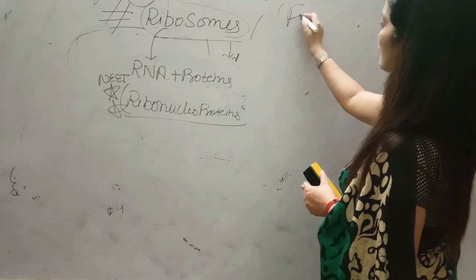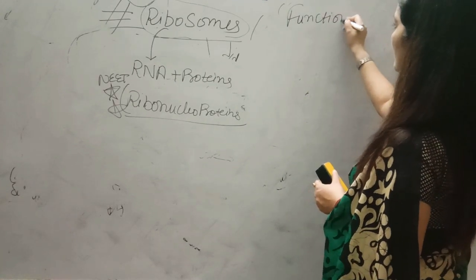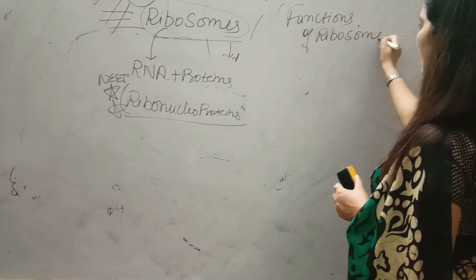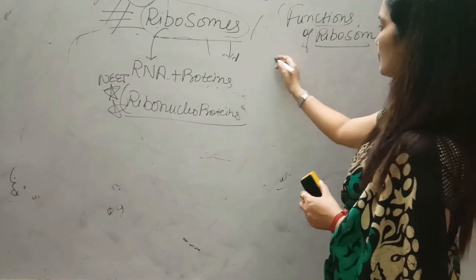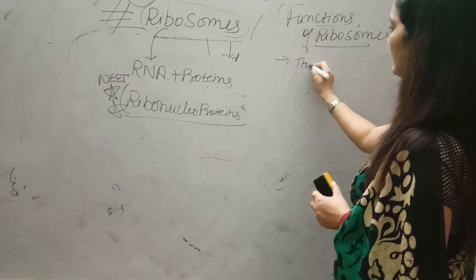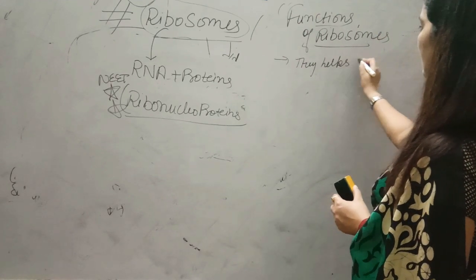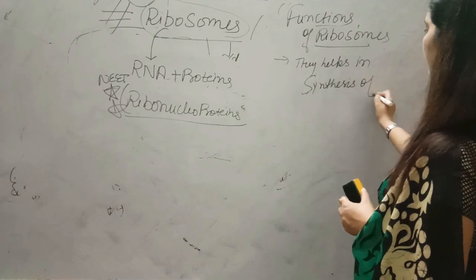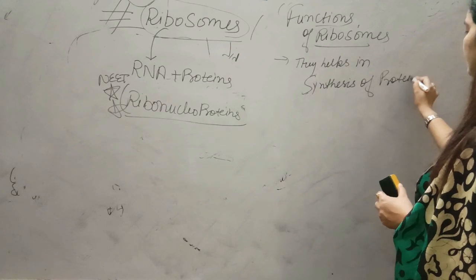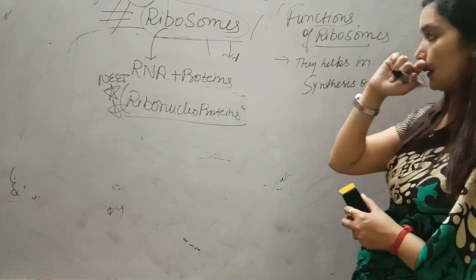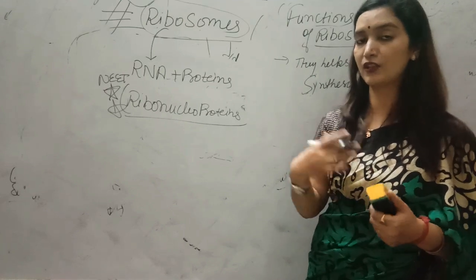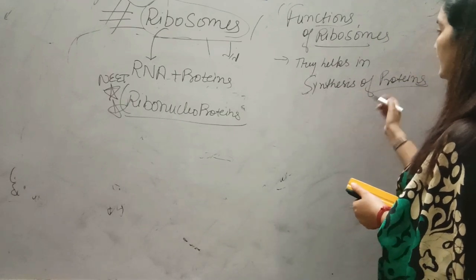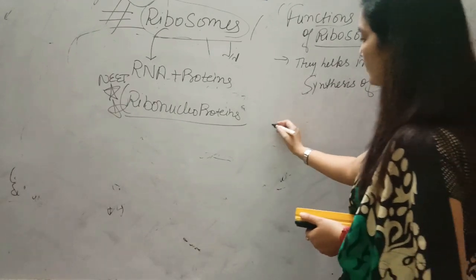Now coming to the functions of ribosomes. As they are called protein factories, they help in the synthesis of proteins. Now, proteins may be of different types. They may be in the form of enzymes, antibodies, or hormones. Protein may have different forms in our body. Alright students, ribosomes